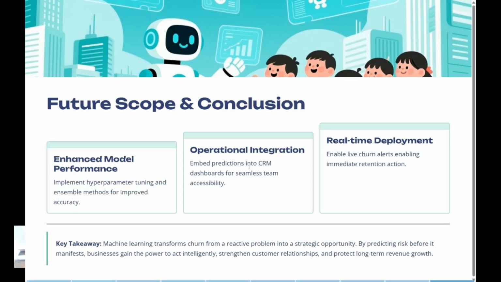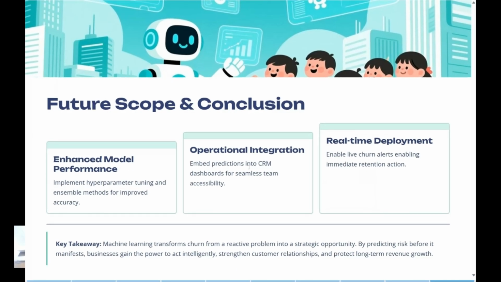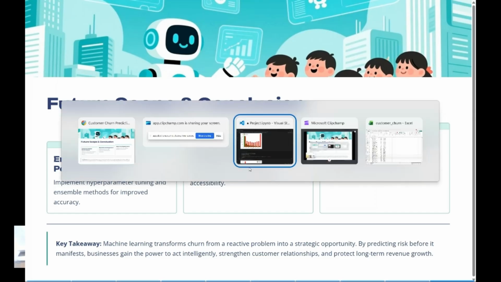And of course, by predicting the risk before it manifests, before that risk actually happens, businesses gain the power to act intelligently, and this strengthens customer relationships and protects long-term revenue growth. By which companies can 2x their revenues and increase their revenues as much as they want. And yeah, this is what the whole model is.